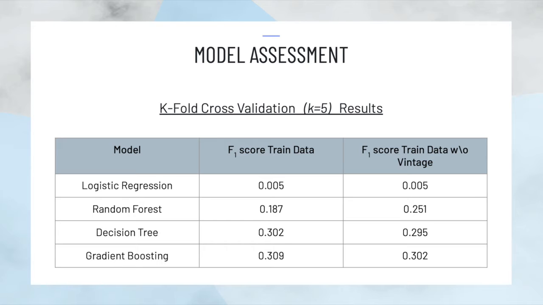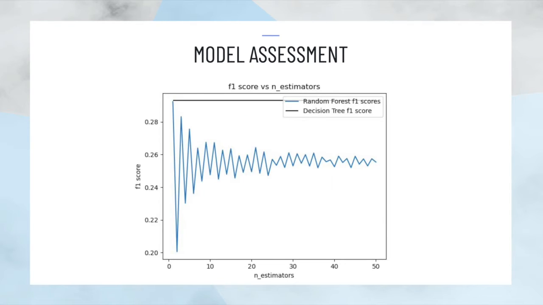The second observation is that removing the noisy feature highly increased the performance of random forest, while the other two models were very slightly hurt by the change. Since the decrease was not too big, we decided to continue without the feature. The third observation we made is that random forest performed worse than just a simple decision tree. After further testing, we found that decreasing the number of estimators of random forest increased the F1 score. This is probably because the target labels are unbalanced, so averaging many trees makes it more likely that we will predict a 0 for every entry, thus decreasing the F1 score.